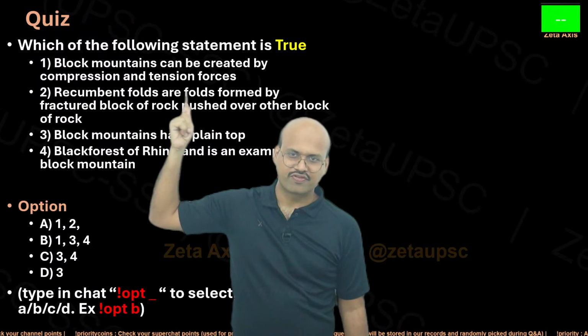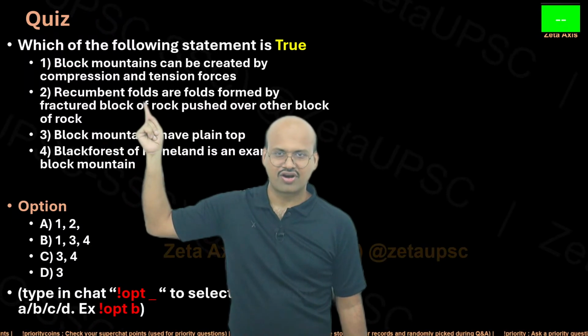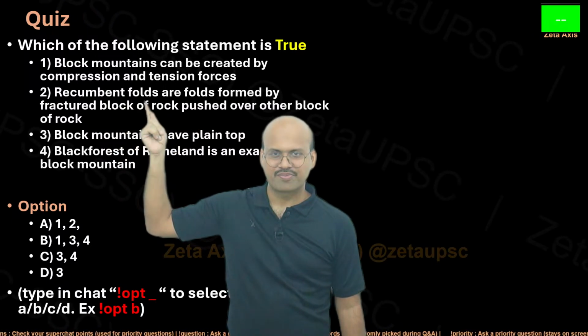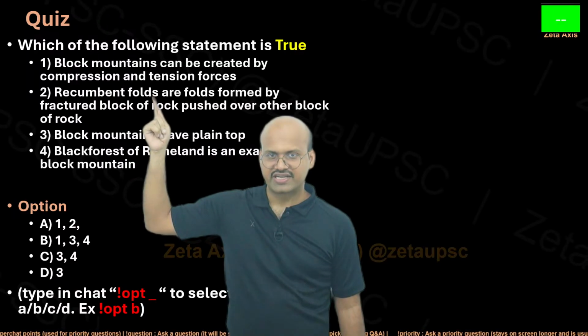Recumbent folds are folds formed by fractured block. So remember, this is not a recumbent fold. This is an example of an overthrust fold. So that is why this statement is wrong.